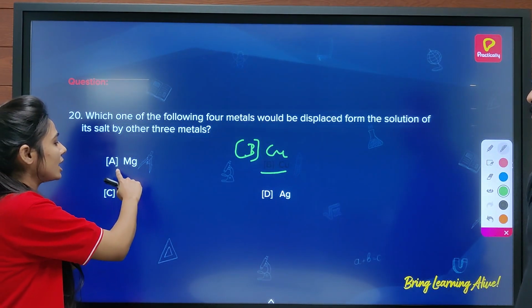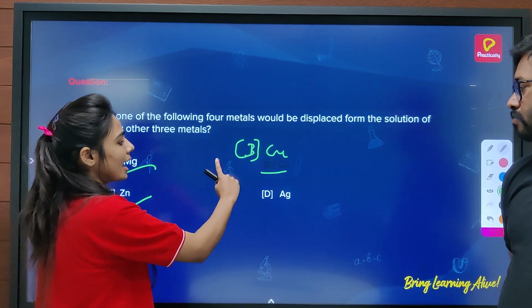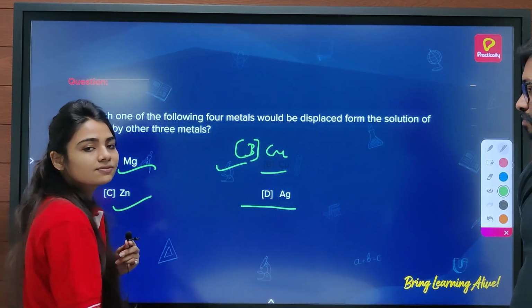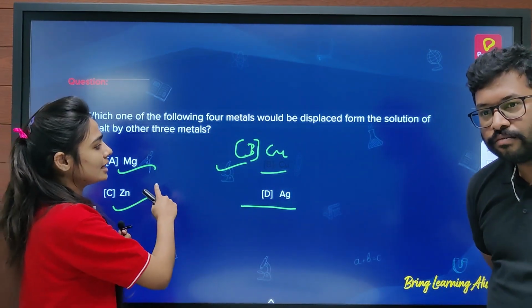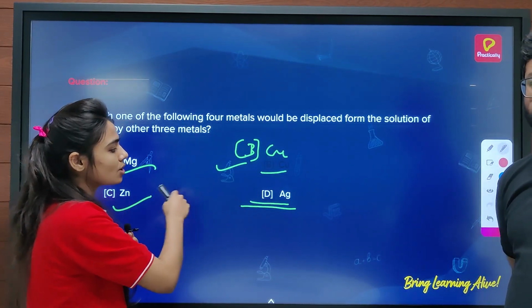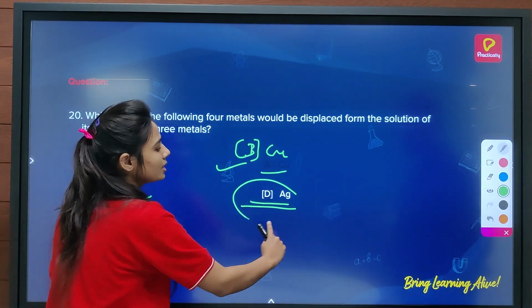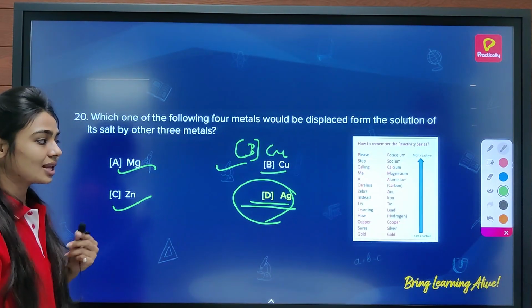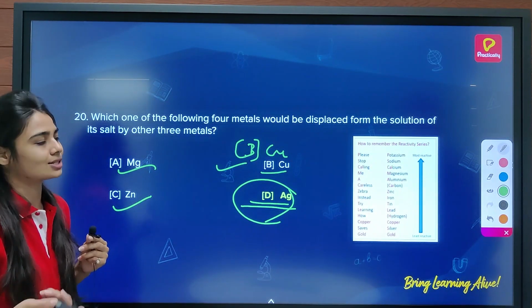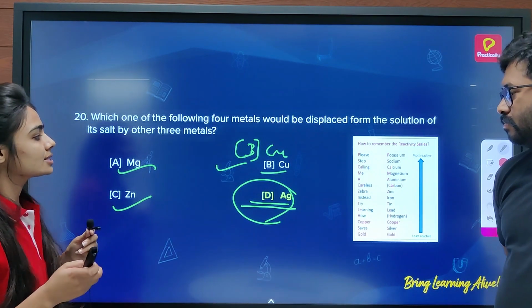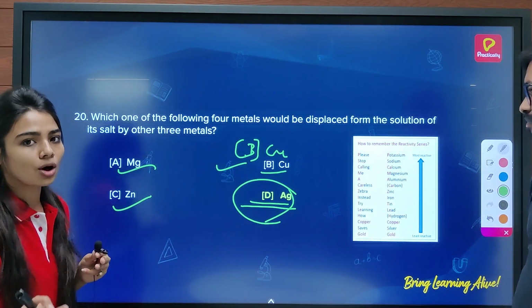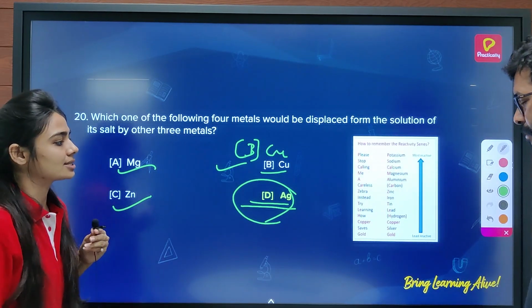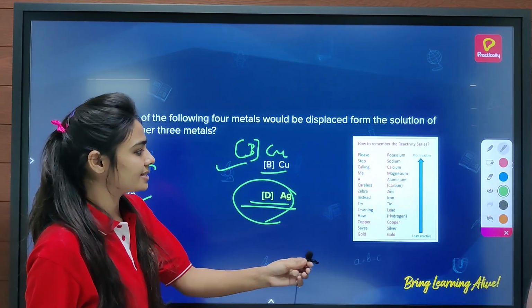Here we know that magnesium, zinc, and copper are more reactive than silver. So they can easily displace silver from its solution. So the answer should be silver, option D. Let's see the answer. Yes, we get silver as our answer. Silver gets displaced from its solution by these three metals. You can see the reactivity series here.